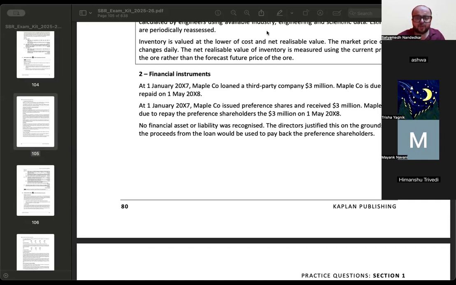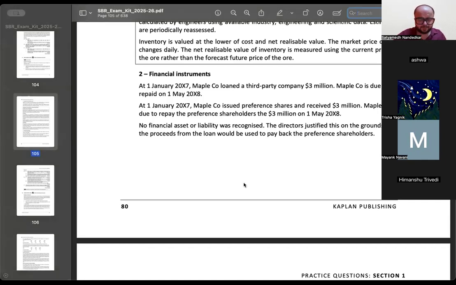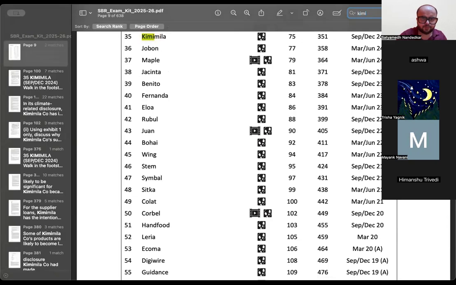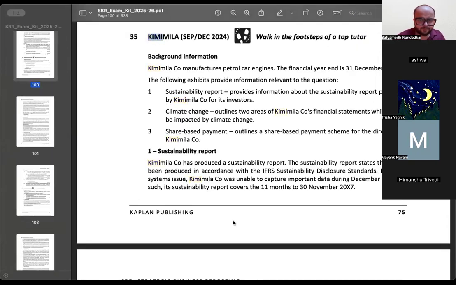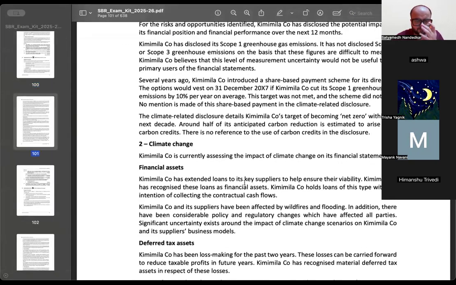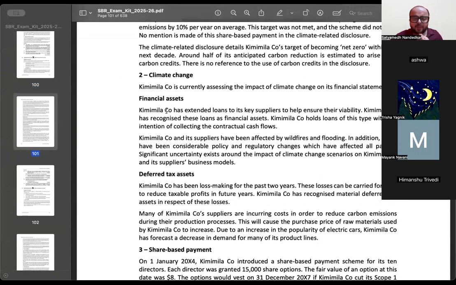Okay, there is one more question, Kimimila. Kimimila company has extended loans to its key suppliers to help ensure their viability. It has recognized these loans as financial assets. It holds loans of this type with the intention of collecting the contractual cash flows.